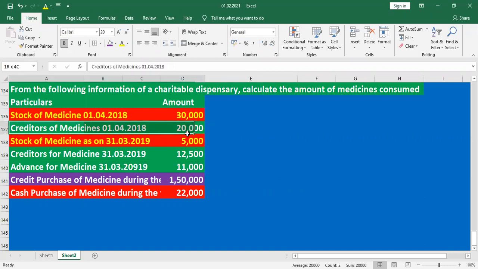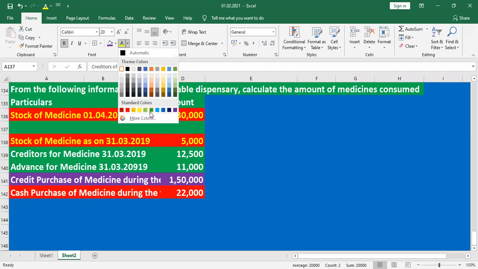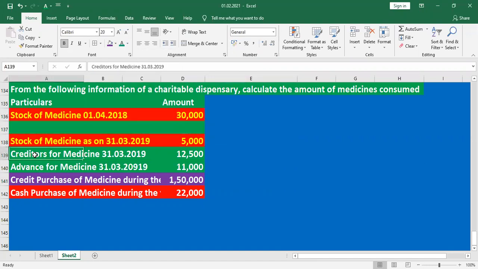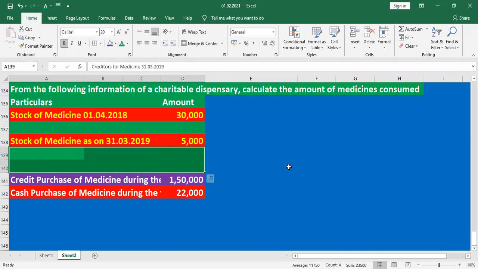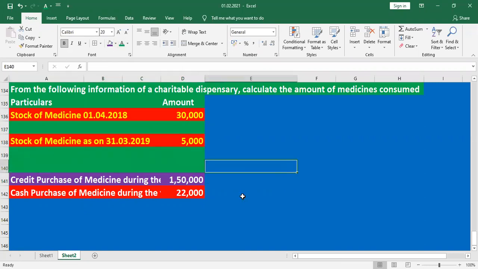Creditor information is not necessary, please ignore it. The advance for medicine is also not needed. Because in the sum they are directly given the credit purchase, no need to create the creditors here.